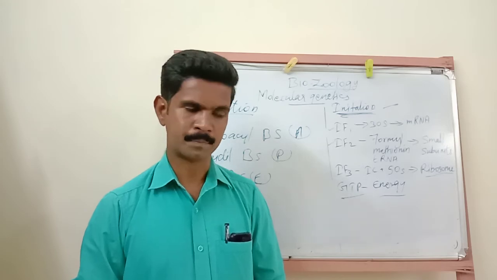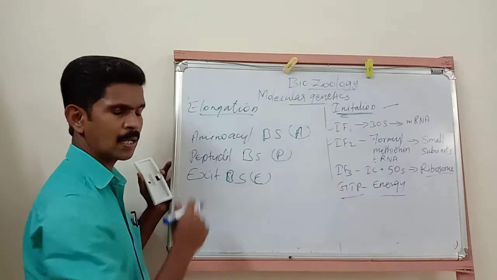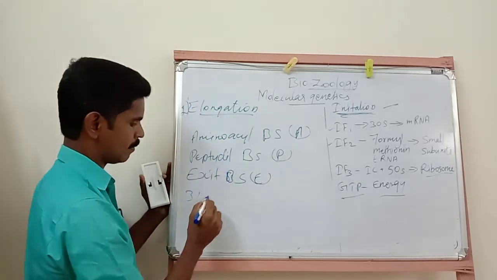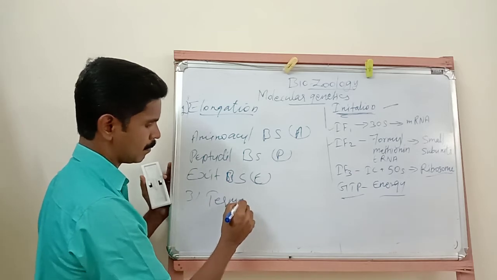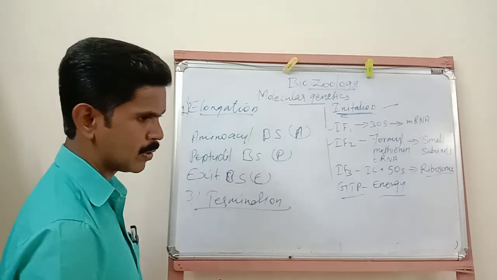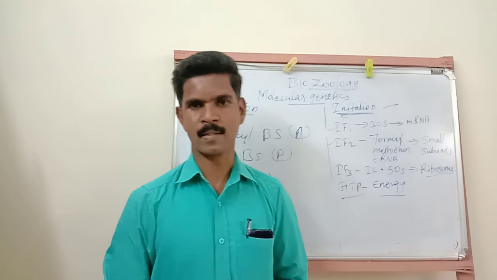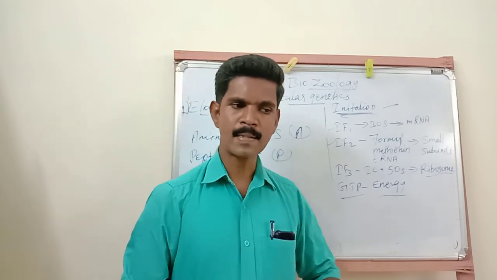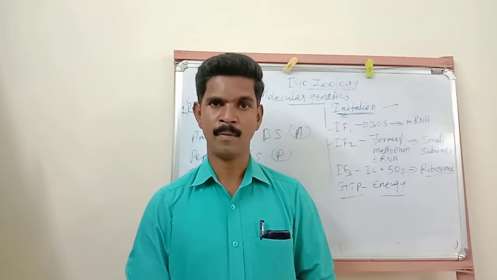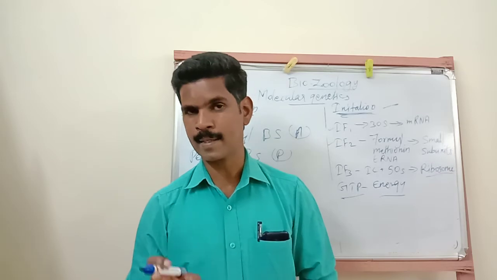Understand? Now we completed the first step, initiation, and the second step, elongation. The third step is termination. It is the third phase in the translation process. This termination process takes place when any one of the stop codons appears in the A site.